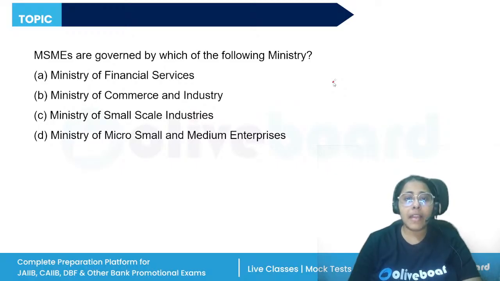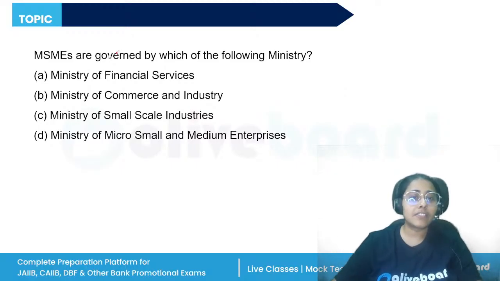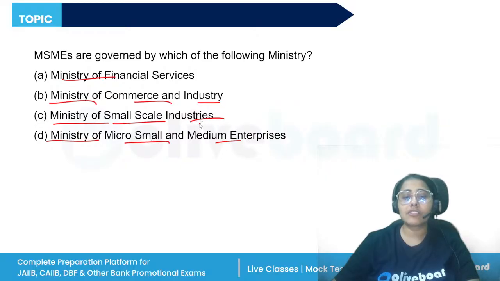MSMEs are governed by which of the following ministries? The Ministry of Financial Services, Ministry of Commerce and Industry, Ministry of Small Scale Industries, or the Ministry of Micro, Small and Medium Enterprises. Very basic question. The MSMEs are governed by the Ministry of Micro, Small and Medium Enterprises.